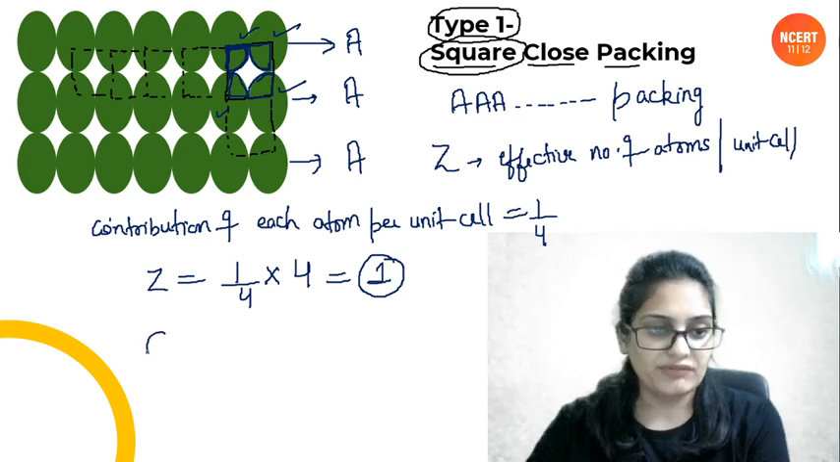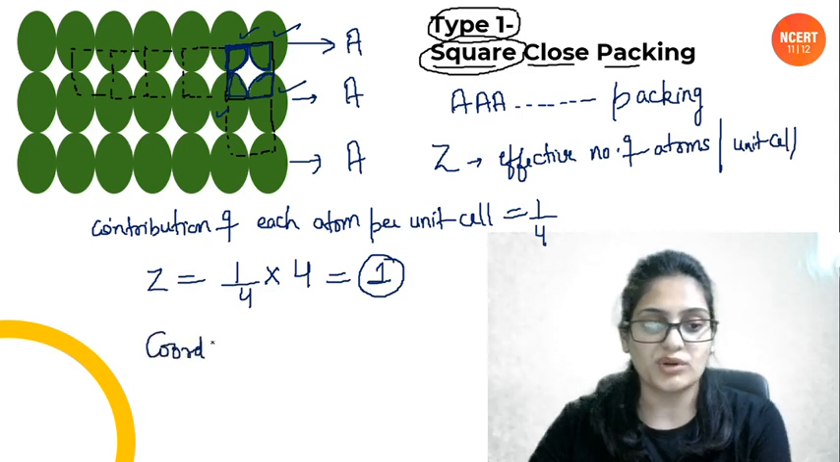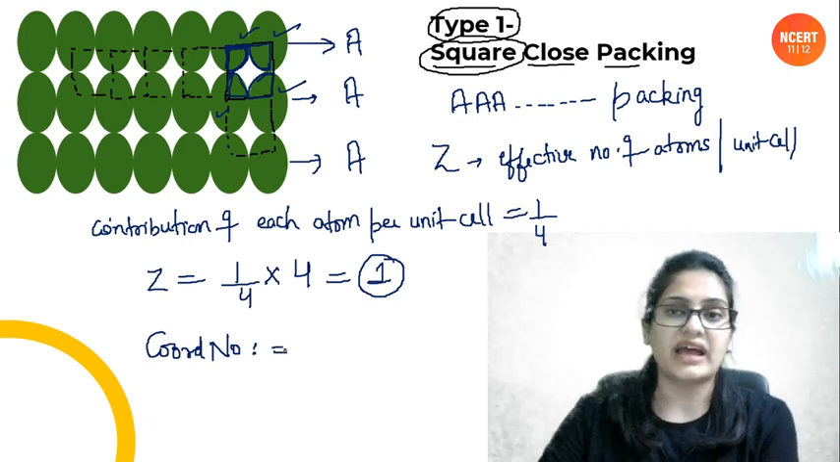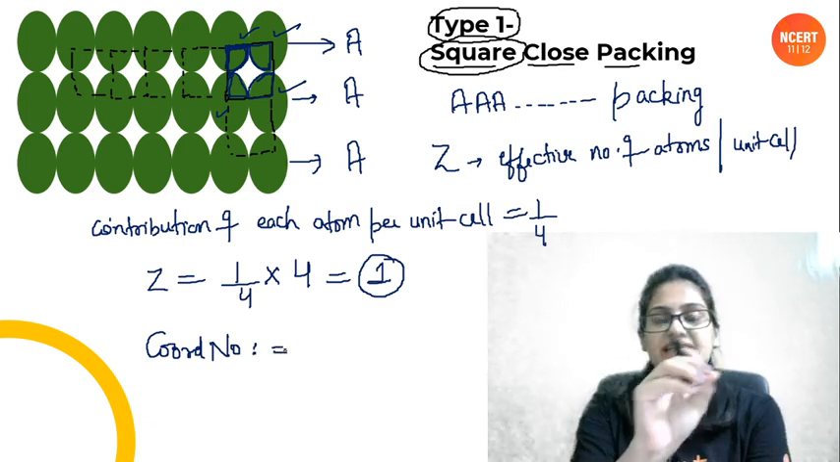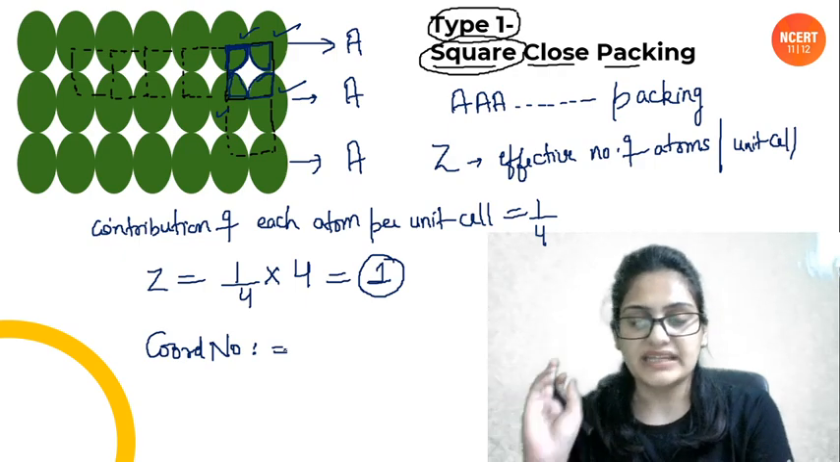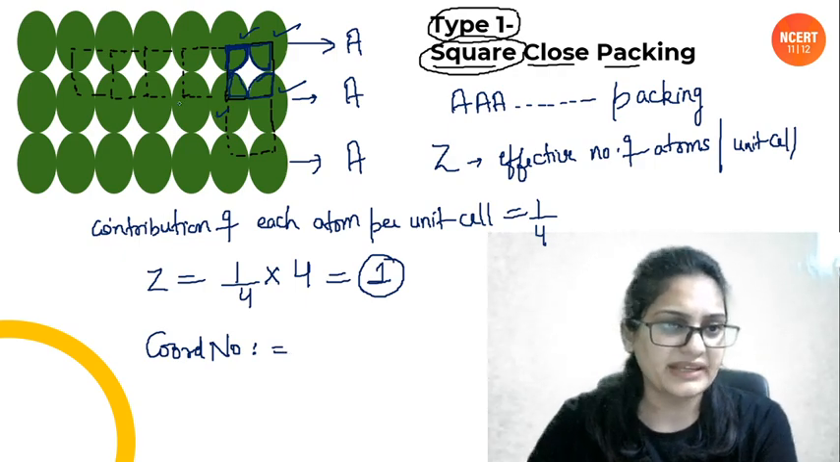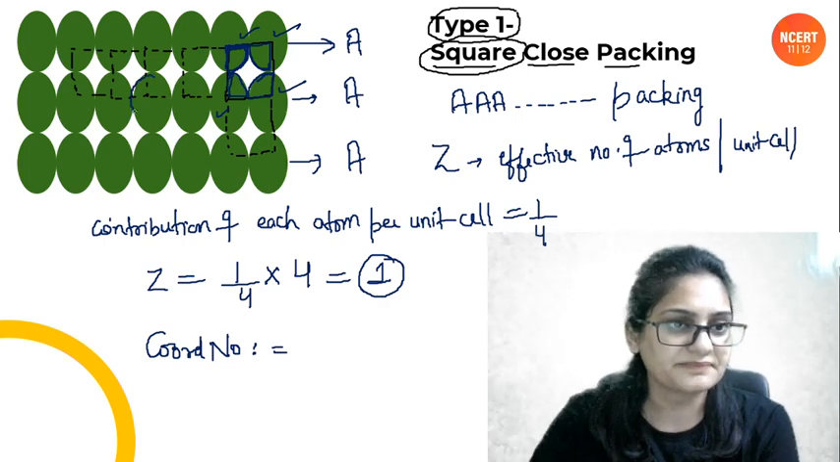ठीक है, now we have got to calculate the coordination number of each atom. I told you, for calculating coordination number, look for the atom that is exactly in the middle of the packing. ठीक है, बीच वाला एटम लेना है, साइड वाला नहीं. Let us take any atom, you can take any atom. Let me take this atom.